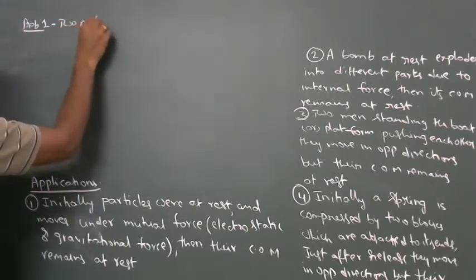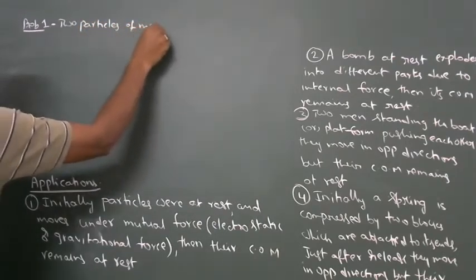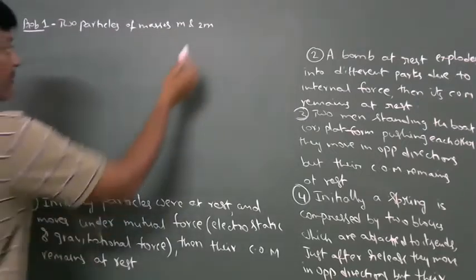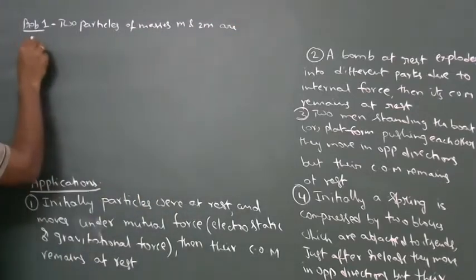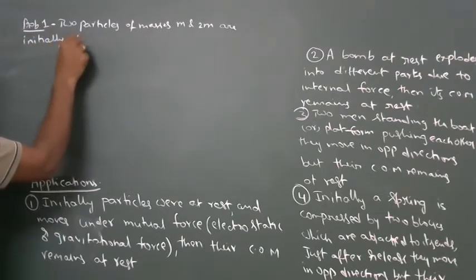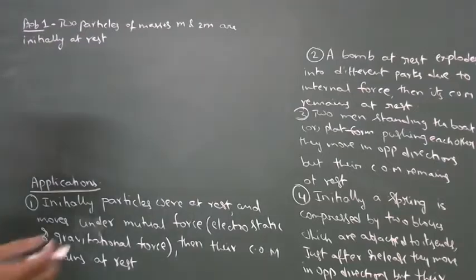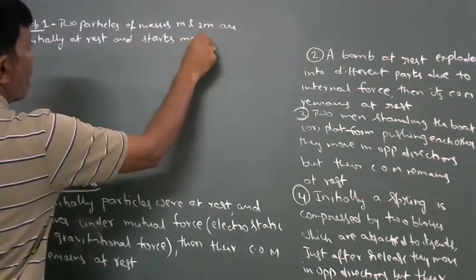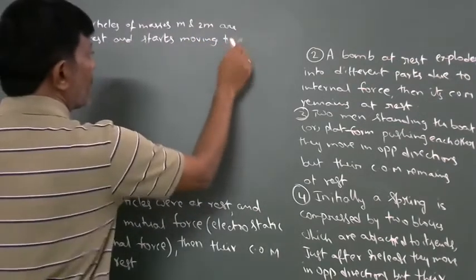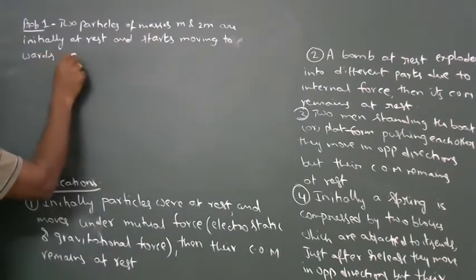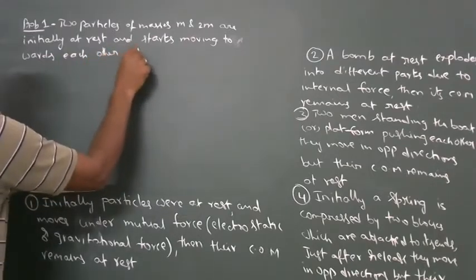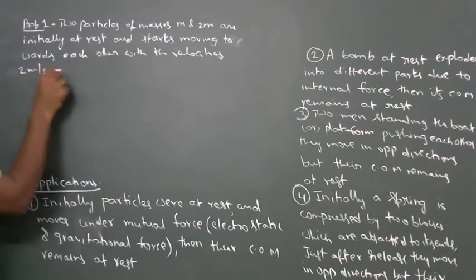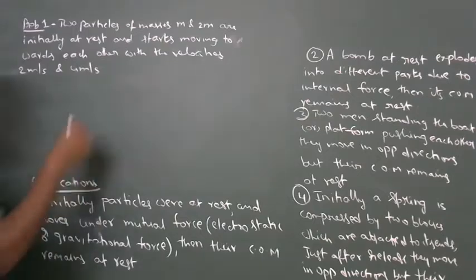Two particles of masses m and 2m are initially at rest and start moving towards each other with velocities 2 meter per second and 4 meter per second respectively.